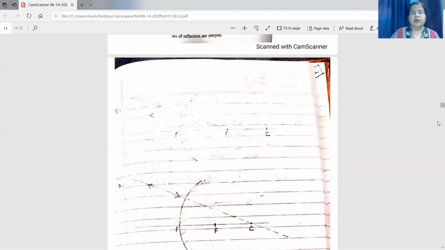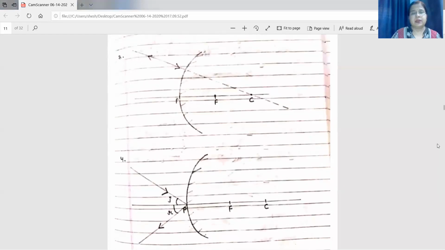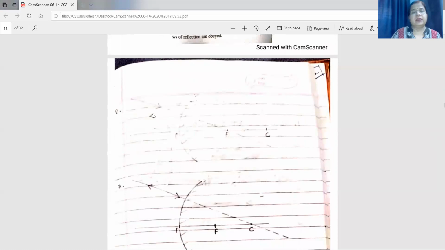Similarly, for convex also, the same rules will be followed. When a ray of light falls parallel to the convex mirror, what happens to this ray? After reflection, it will get reflected back, but the reflected ray appears to be coming from the focus, that is F. Second case, a ray of light passing through focus, what will happen to this ray?